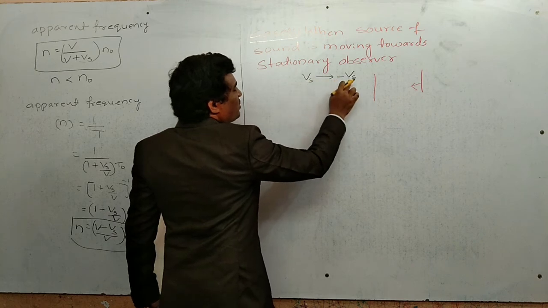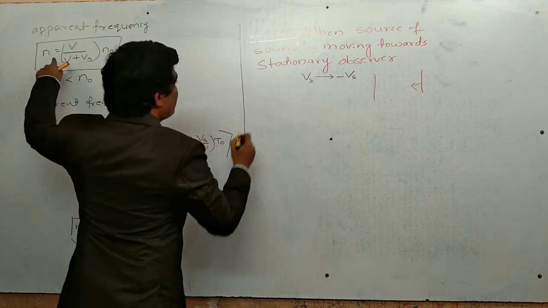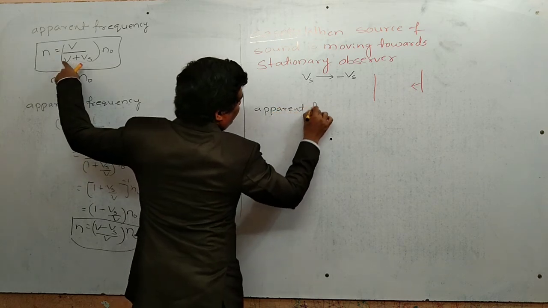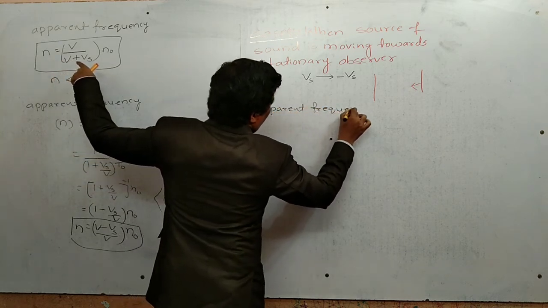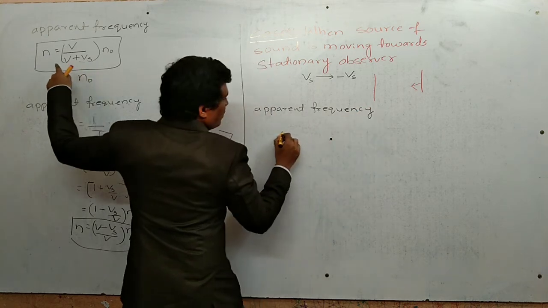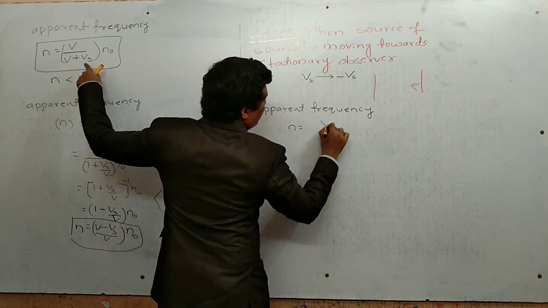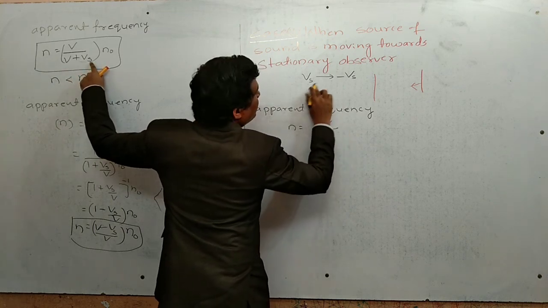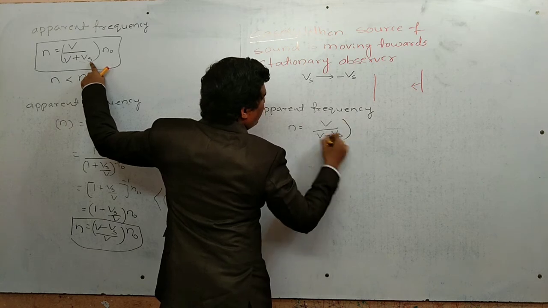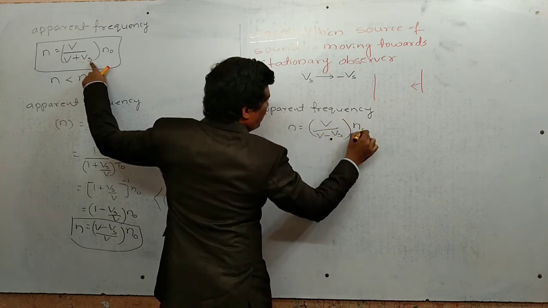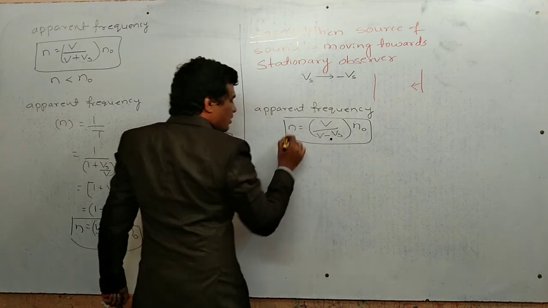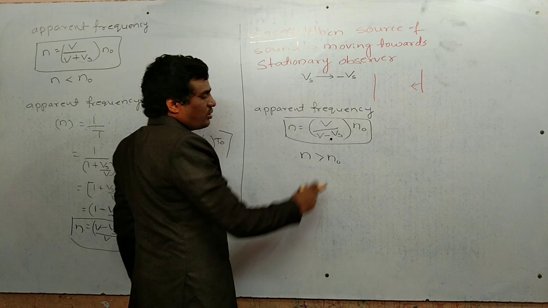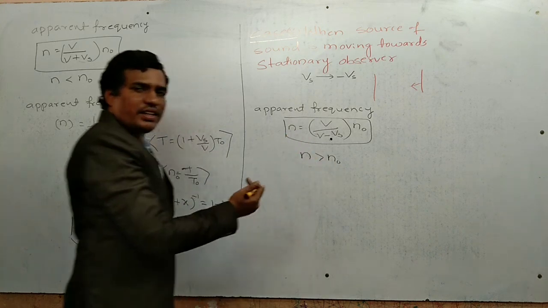So the apparent frequency n equals V by V minus Vs into n naught. In this case the apparent frequency is greater than the actual frequency produced by the source. Frequency increases.